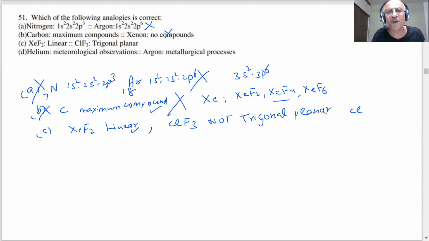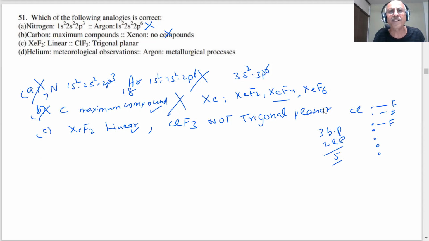Seven electrons in the outermost shell of chlorine: 1, 2, 3, 4, 5, 6, 7. There are three fluorines, so three bond pairs, and two lone pairs, so total 5.